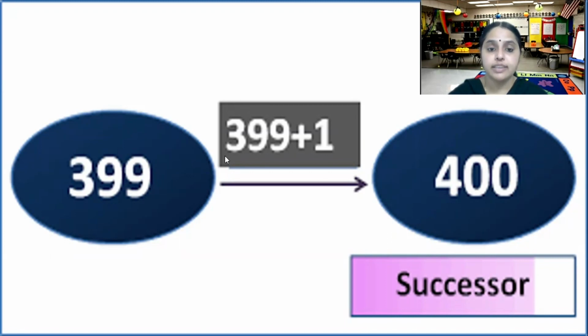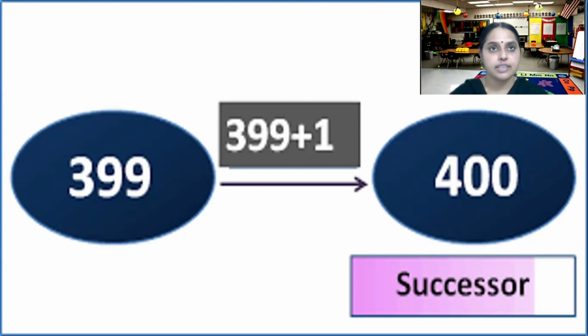So see, 399 plus 1 will give you 400. So we can tell that 400 is the successor of 399. What is the successor of 89? 90. So 90 is the successor of 89.